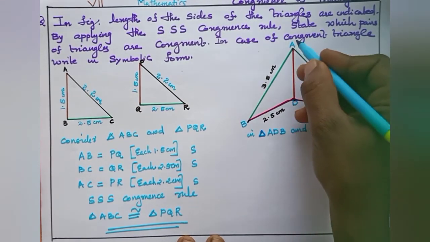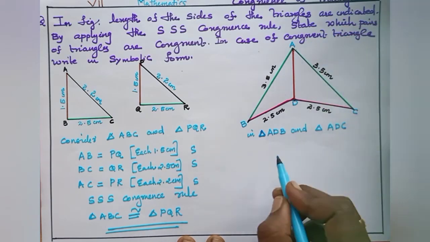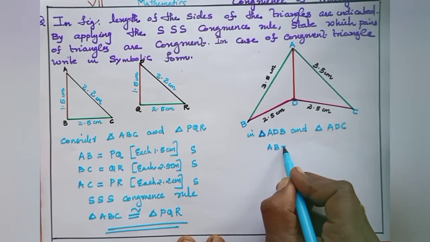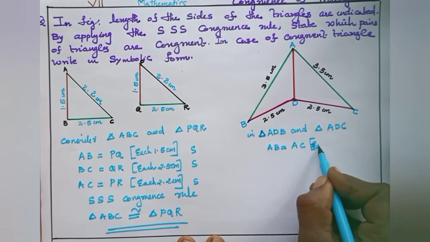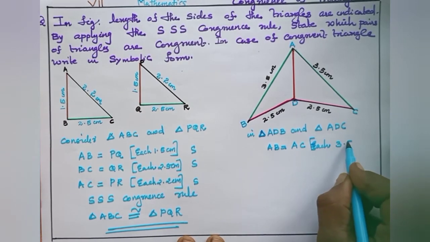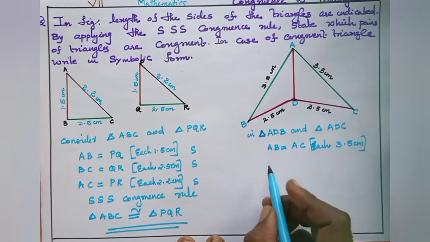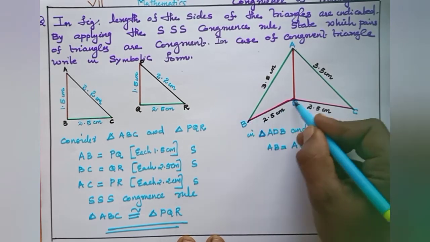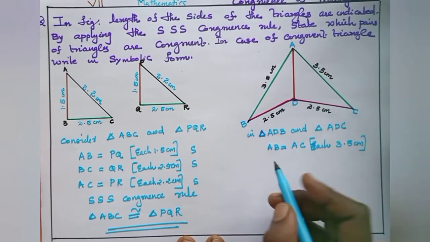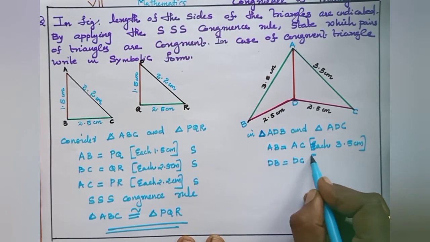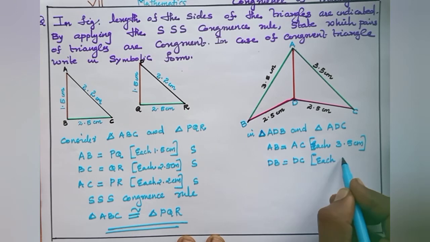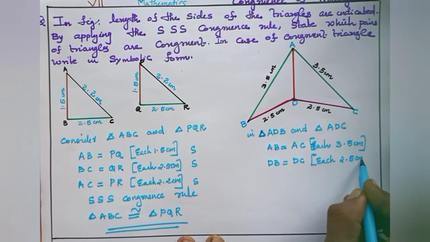AB equal to AC, each 3.5 centimeter. And DB equal to DC, each 2.5 centimeter.